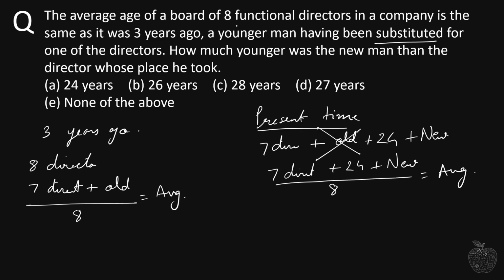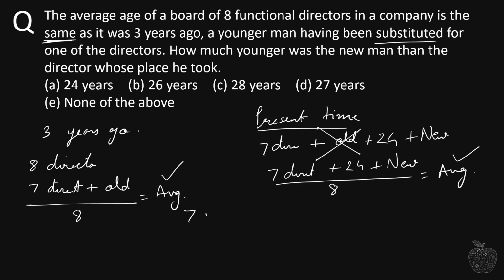Now if you pay attention to the entire question carefully, the question is telling me that the average age of the board of 8 functional directors in a company is the same as it was 3 years ago, when a younger man was substituted for one of the directors. So when this new man substitutes for the old man, the average that we get is the same as the average that was 3 years ago. That means this average and this average are the same, so we can equate these two averages.